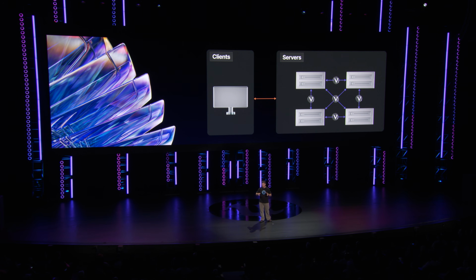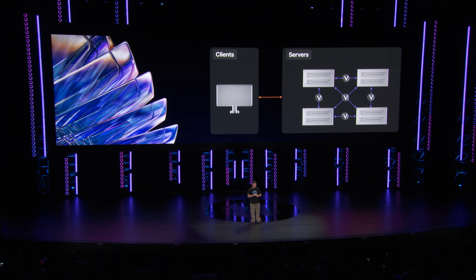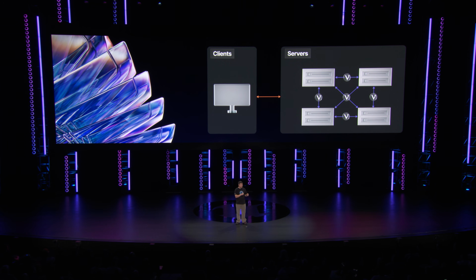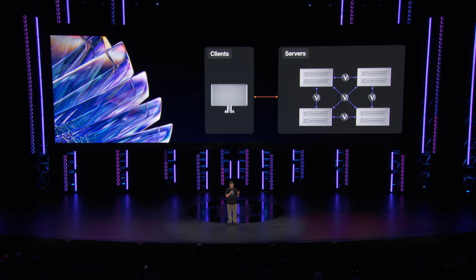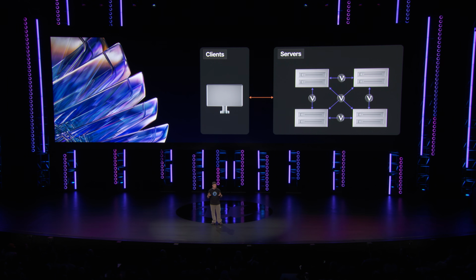So here's the idea. We take your existing single-threaded style Verse game code, and then we distribute it across multiple servers. When an object's needed in one server, the Verse runtime rolls back the current transaction, migrates the object over to the server, and then reruns the transaction with the object now present. And this is all done in a way that retains the transactional consistency of the original program.